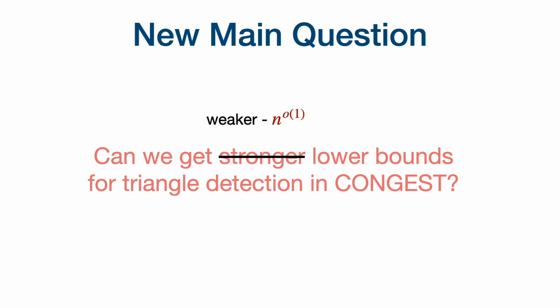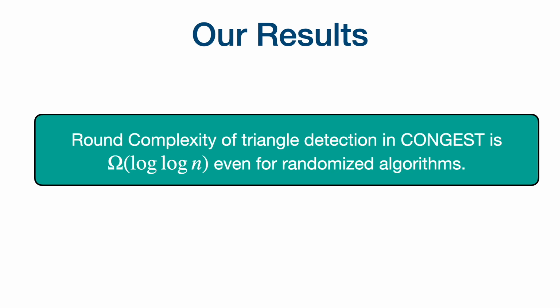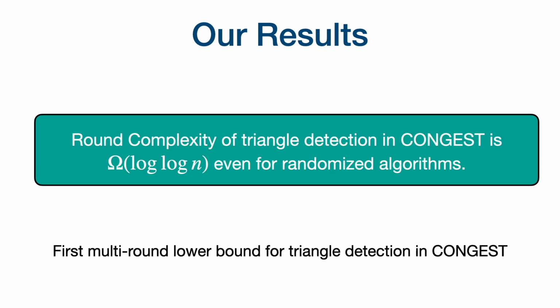But can we get weaker, even little-omega of one, lower bounds for this problem? And this is what we do. So our result says that the round complexity of this problem is omega of log n, even for randomized algorithms. And this is the first multi-round lower bound for this problem in the CONGEST model.